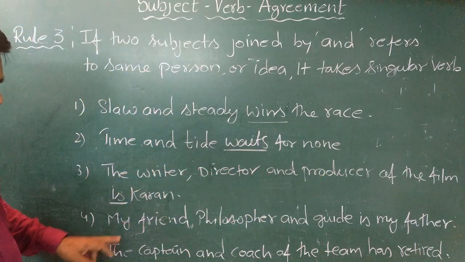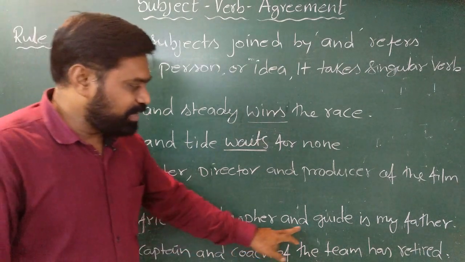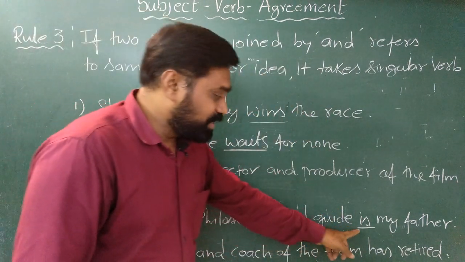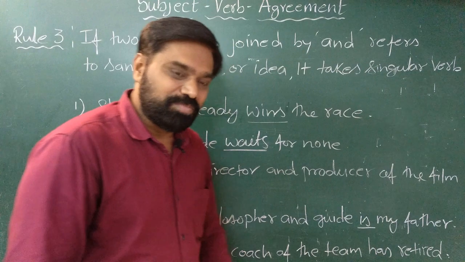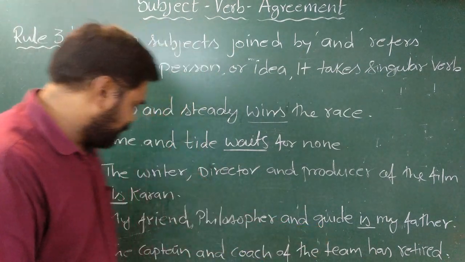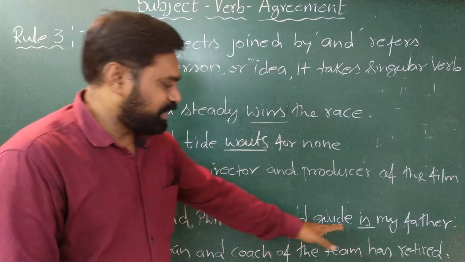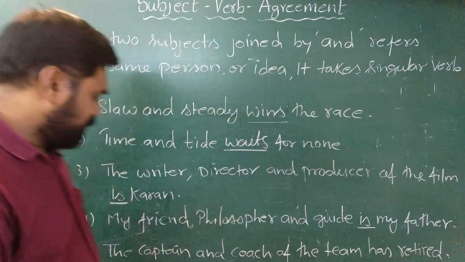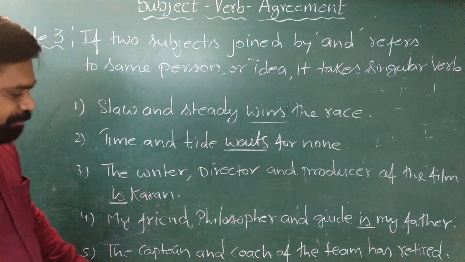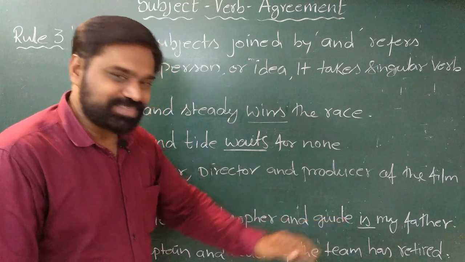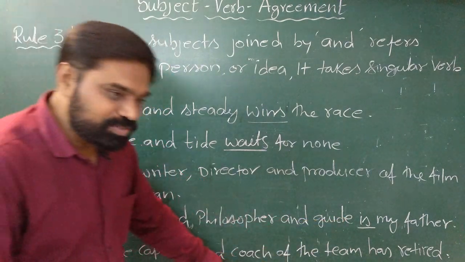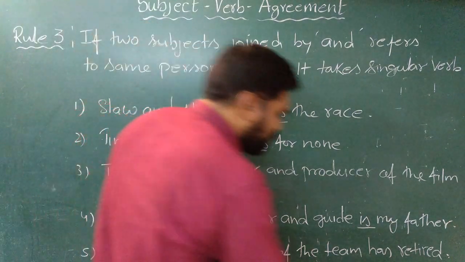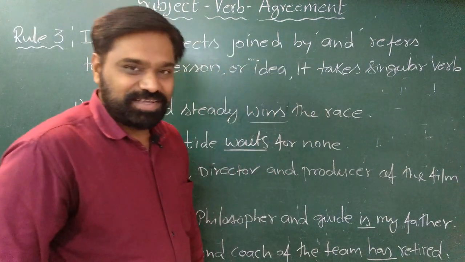Similarly, the fourth example, my friend, philosopher and guide is my father. Here I am again using the verb is, which is a singular form, because all these three subjects, that is the friend, the philosopher and guide, refer to one person. Hence I use the singular verb. Similarly, the last example, the captain and coach of the team has retired. When I say the captain and coach, both these refer to one person, and hence I use the singular form of the verb, has retired.